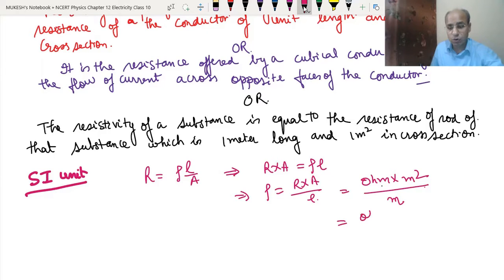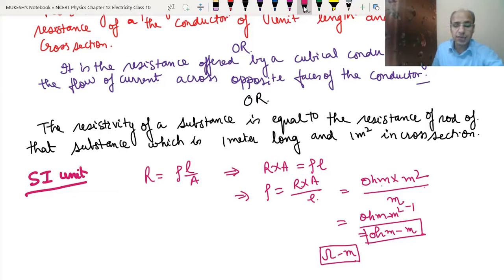So we get ohm meter square divided by meter, that means ohm meter. We can also write this as omega meter. So the SI unit of the resistivity is ohm meter.